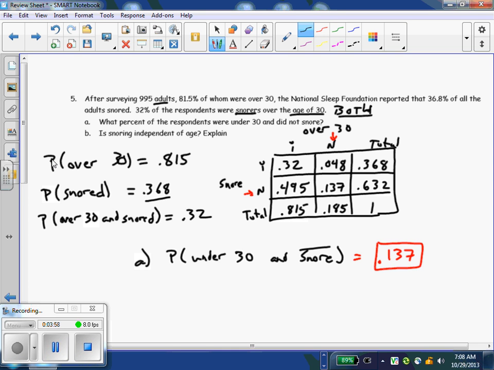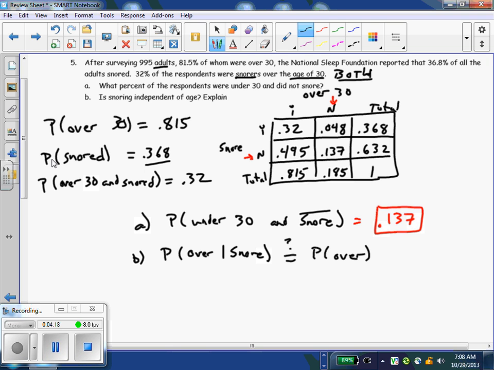And then, is snoring independent of age? So really, we could do the probability of over. You can pick any of these, just make that comparison. Over, given that they snore, we're going to check to see, does that equal the probability that they're over 30? So over, given that they snore, that's the probability of over and snore over the probability that they snore.